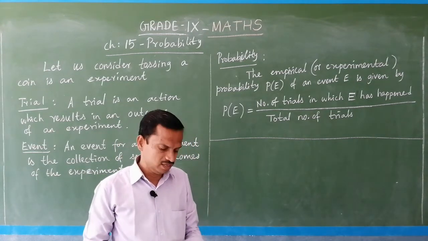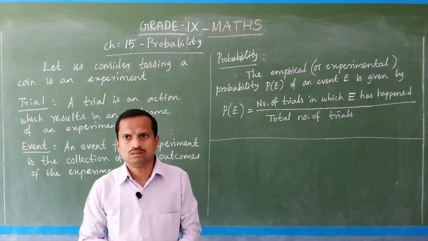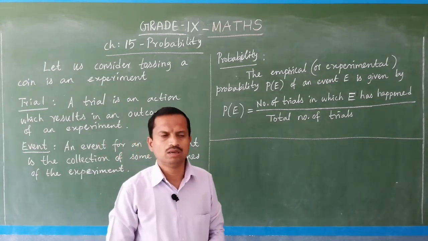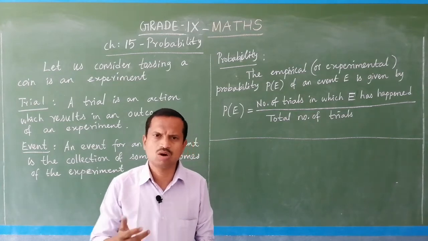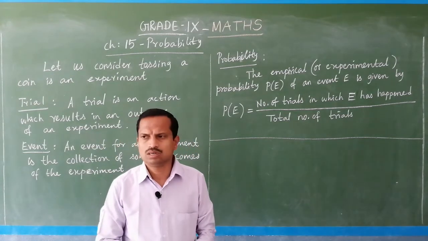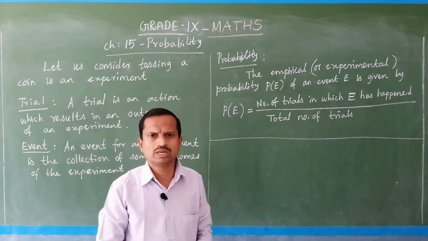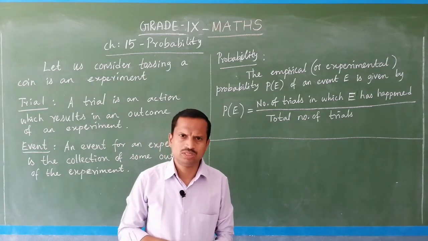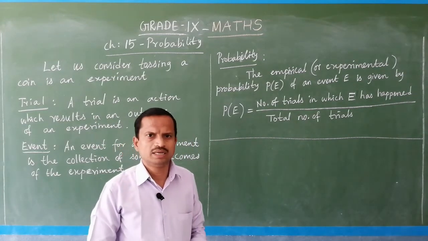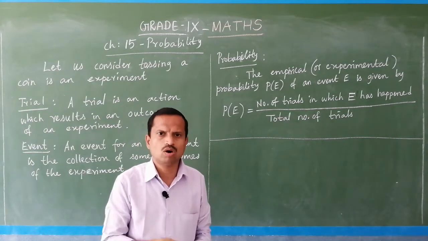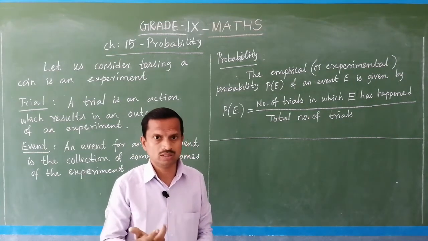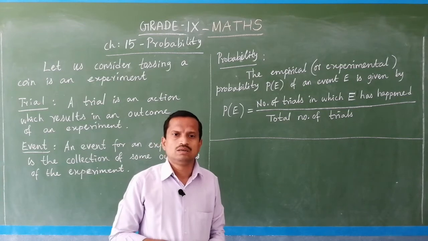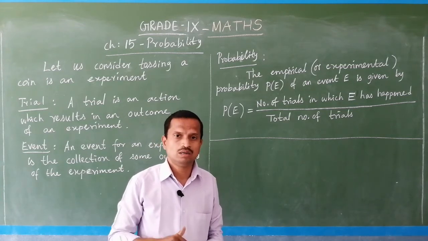And in 8th standard you have learned about the outcomes of an experiment. If you toss a coin, what are the outcomes you get? Outcomes means what result you are getting of that experiment. So we can say that the outcomes of tossing a coin are either head or tail. If we toss a coin once, then you may get head or tail.